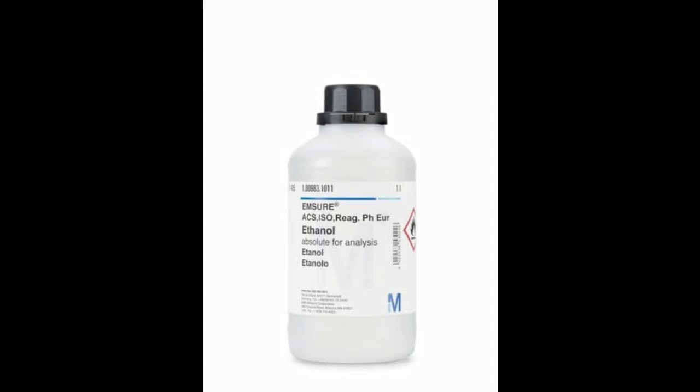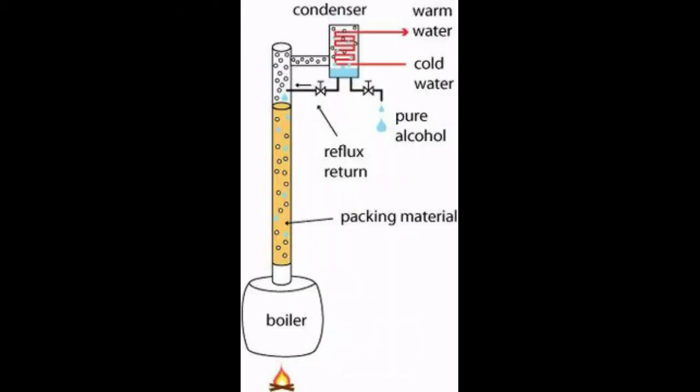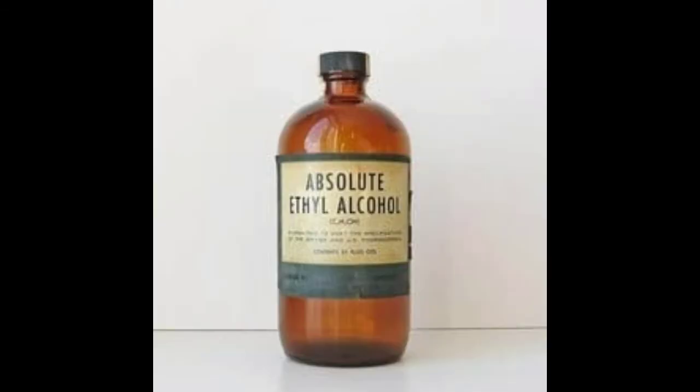This is called rectified spirit. This mixture is then refluxed over quicklime for about 5 to 6 hours and then allowed to stand for 12 hours. On distillation of this mixture, pure alcohol 100% is obtained. This is called absolute alcohol.